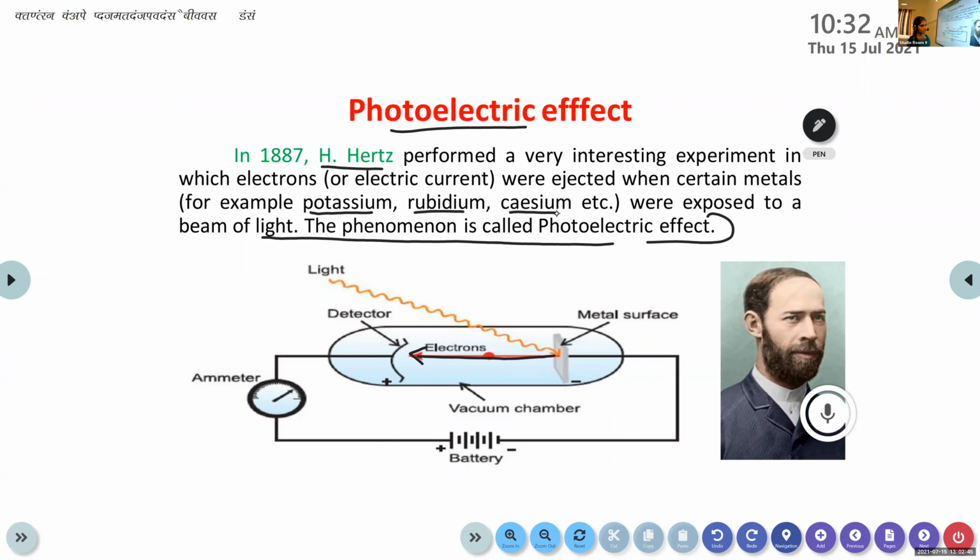This phenomenon is called the photoelectric effect. I will repeat it once again. When a beam of light falls on certain metals like potassium, rubidium, cesium, etc., electrons or electric current is ejected from the metal surface. This phenomenon is known as the photoelectric effect.